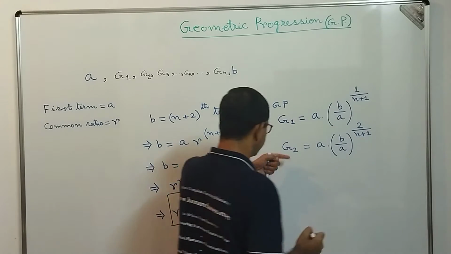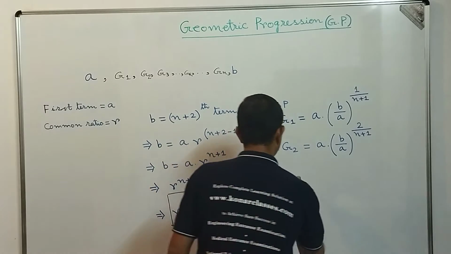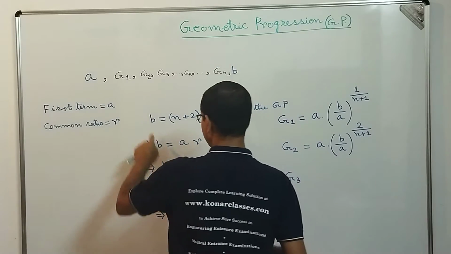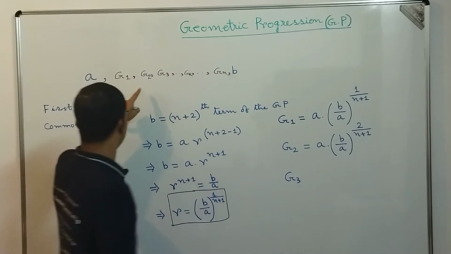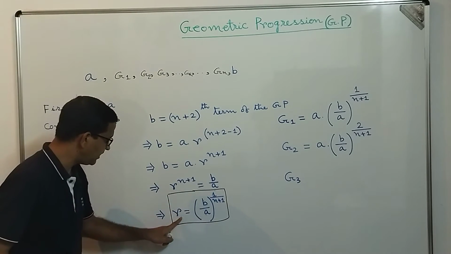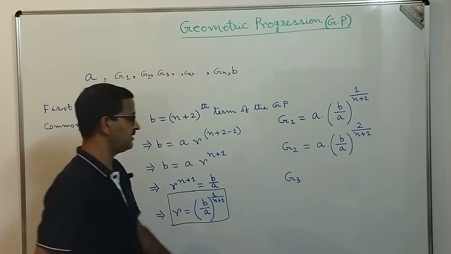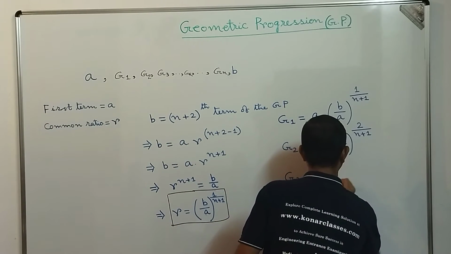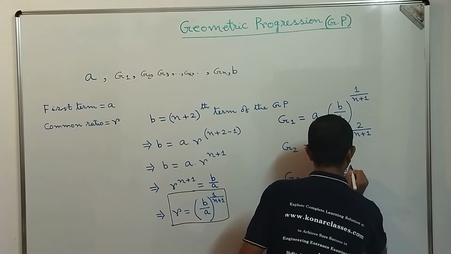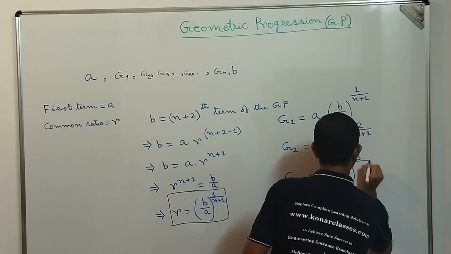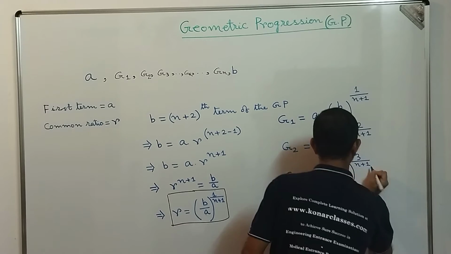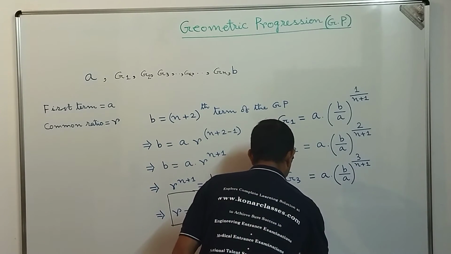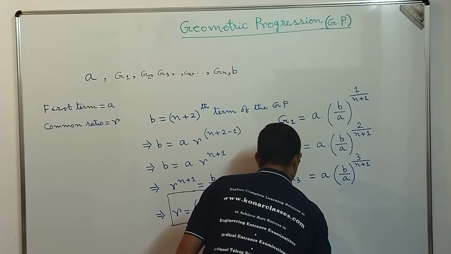In the next one we can find the third geometric mean, that is G3. So that will be A into R to the power 3, that is equal to A into B by A power 3 by n plus 1. In that way we can continue and we can find the kth geometric mean. What is the kth geometric mean?